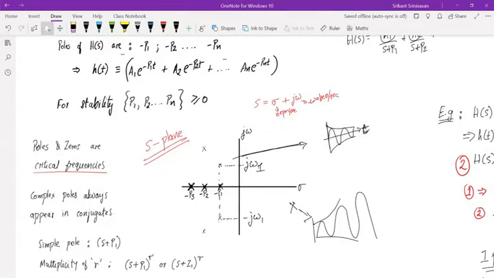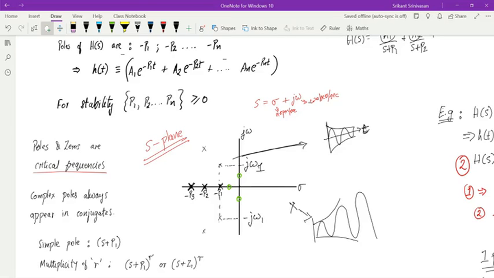So now when we draw the poles or zeros, we usually represent the poles by these crosses. When I put a cross, it means it's a pole. If I put a circle, it means it's a zero. So I can put a circle like this. This is a zero, or this is a zero. I can draw these circles or these crosses on the S plane. Now, what you will notice are some interesting features.